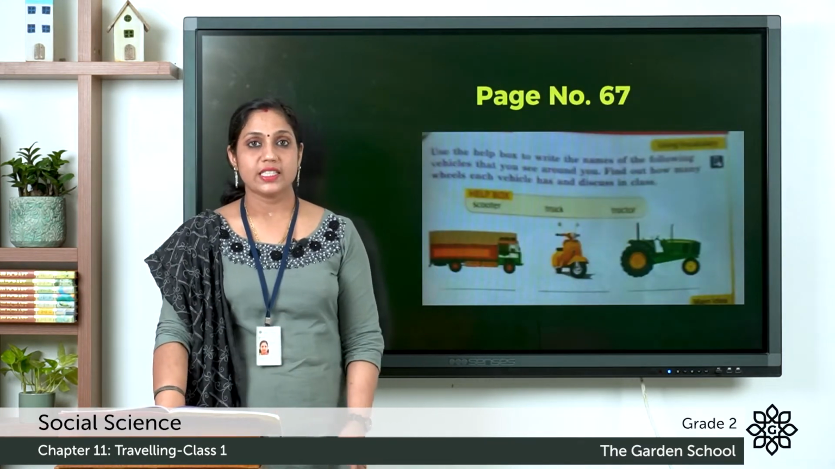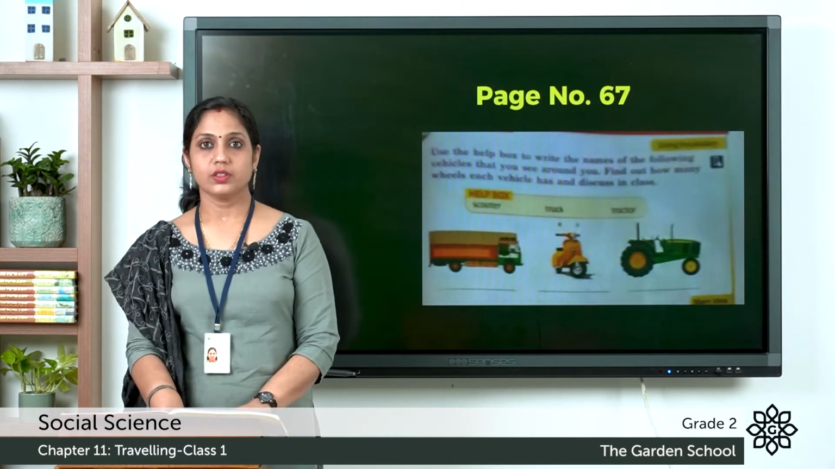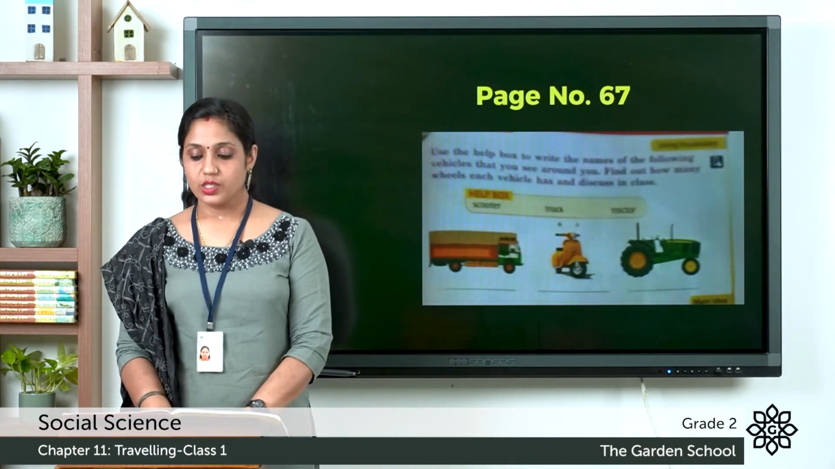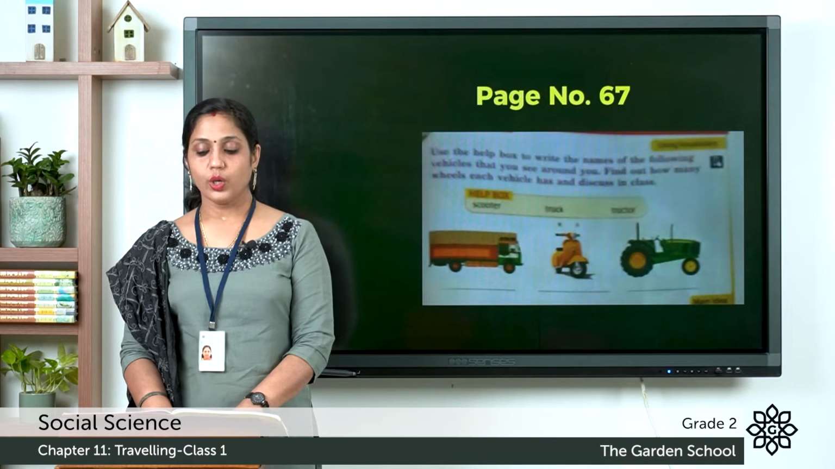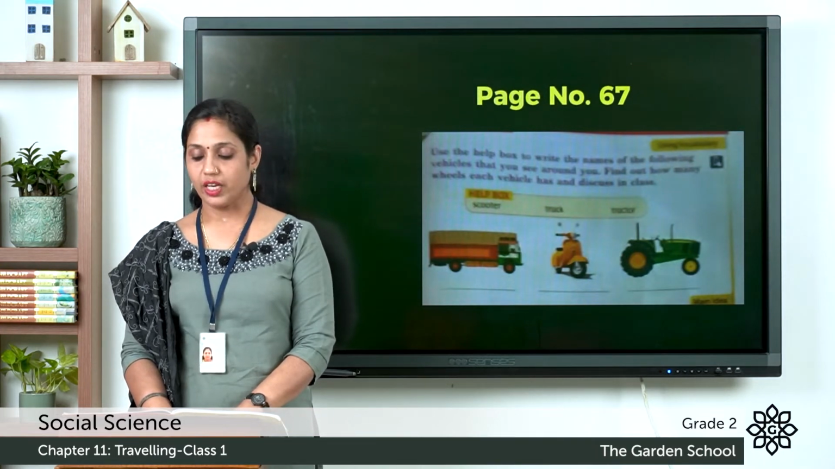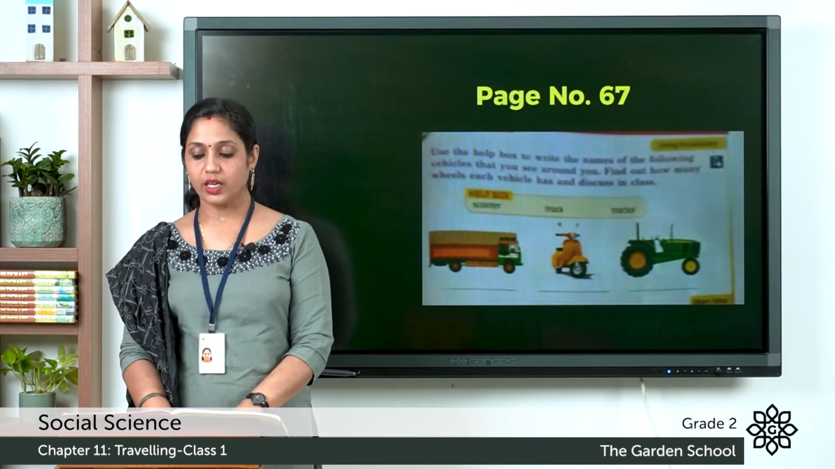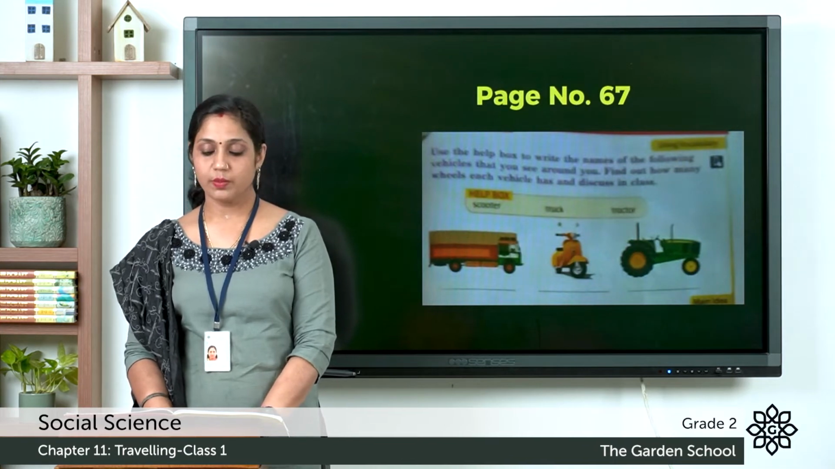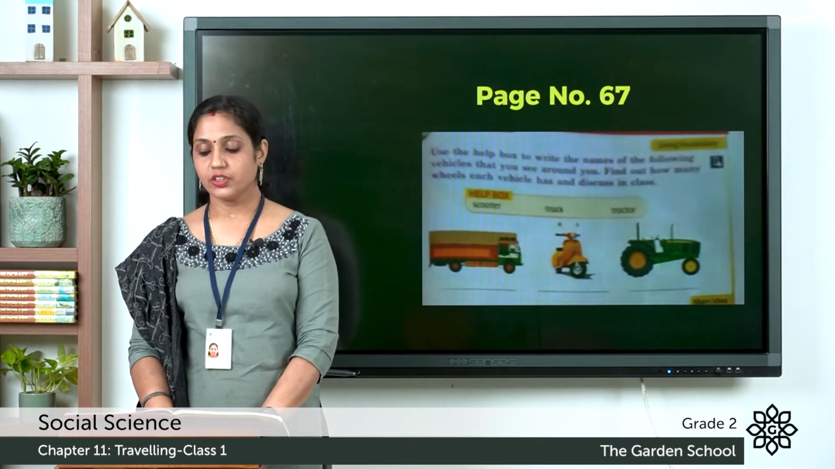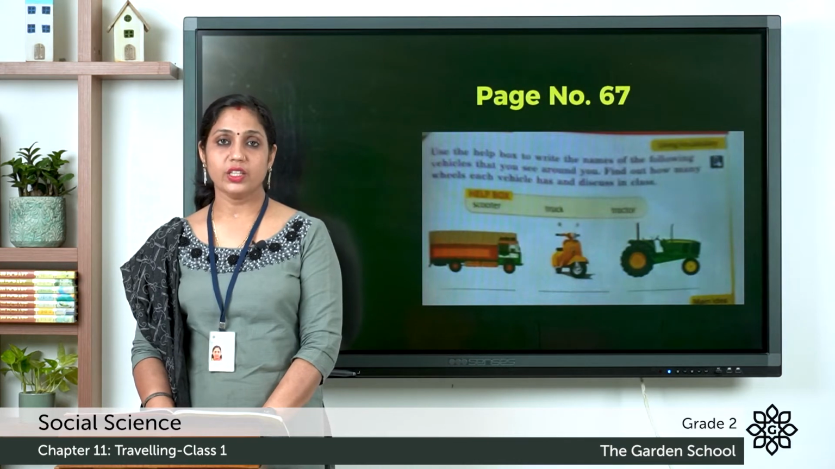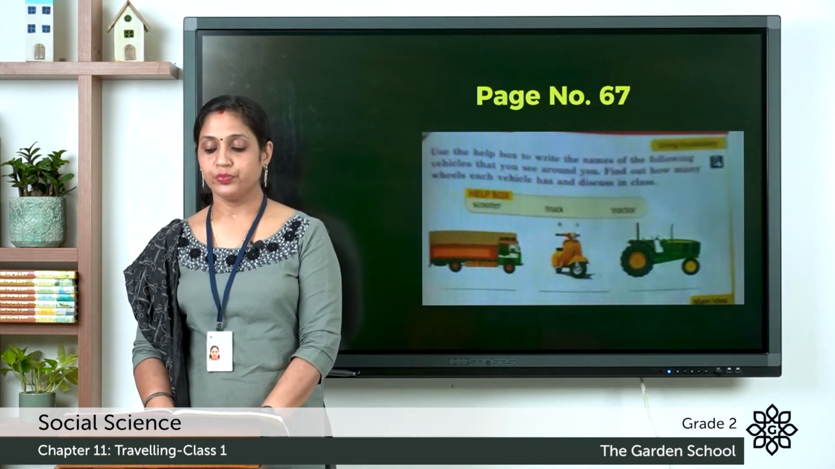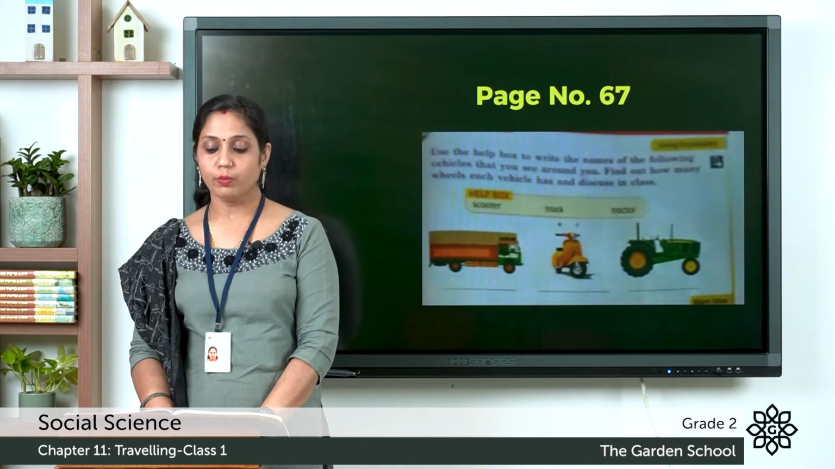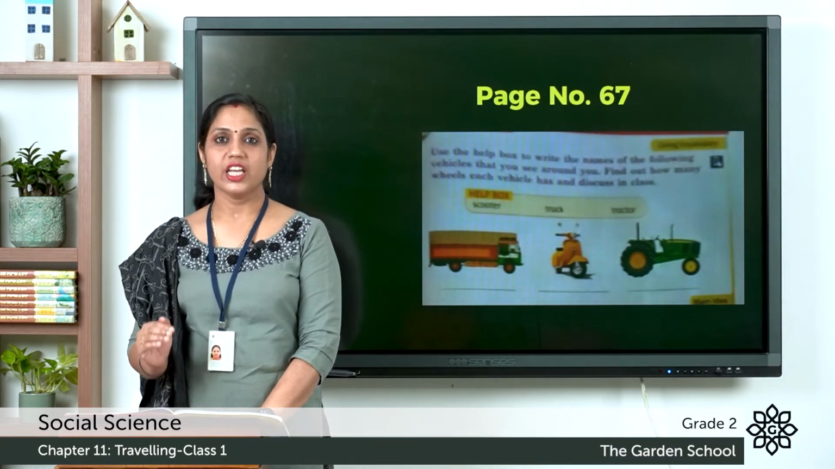Now let's move on to exercises, page number 67. So the first exercise, use the help box to write the names of the following vehicles that you see around you. Find out how many wheels each vehicle has and discuss in class. So pictures of 3 vehicles are given, and in the help box you can see the names. It's given scooter, truck, tractor. So find out the names and write it down under the picture. And also you have to find out how many wheels each vehicle has.